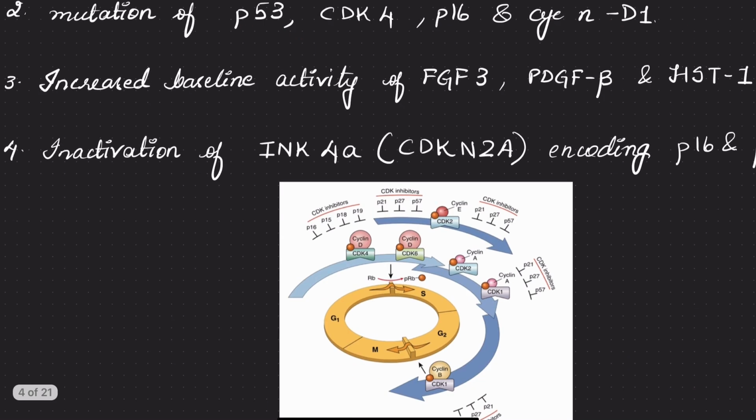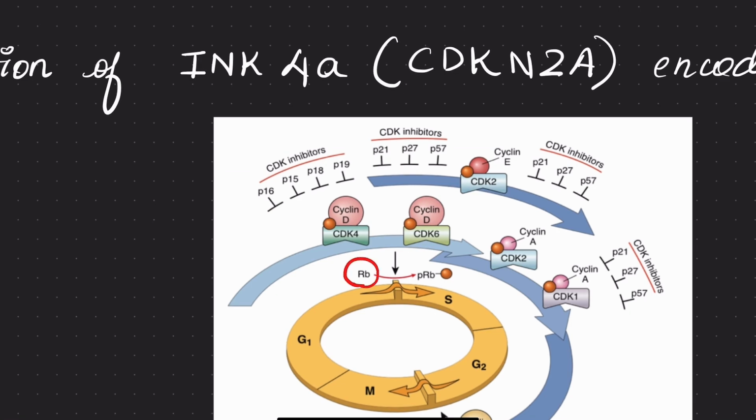For example, here this is the RB protein. When it is phosphorylated, the cell cycle moves from G1 to S phase. Unless and until it gets phosphorylated, the cell cycle does not move forward. If there is a mutation of this RB, it does not check the cell cycle, so cells proliferate without any control.